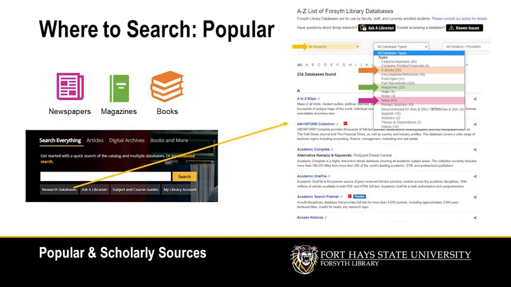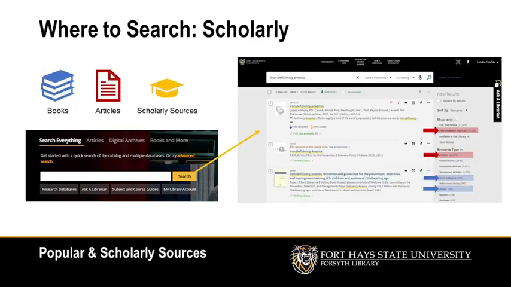Use the Subject drop-down menu to filter even further to select a database from the list based on the name and description. Within most of the databases, you'll find a magazines, books, or newspapers filter to help you narrow your results when searching. If you're looking for websites, blogs, podcasts, or other types of sources, you may need to use Google to find it.